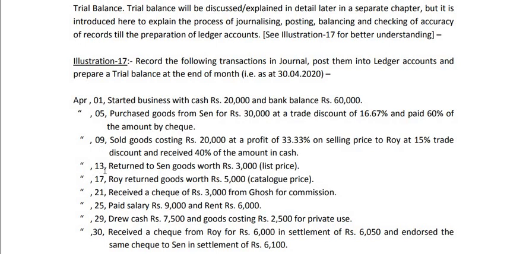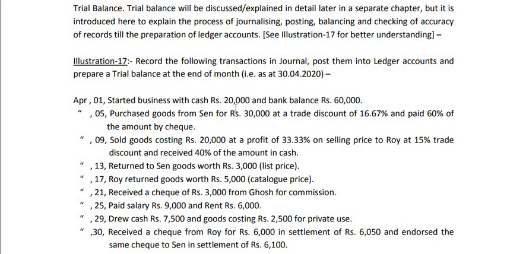Now the entry on 13th. Returned goods to Sen worth rupees 3,000, list price. Now list price means the price at which goods are purchased from Sen. See, we have purchased goods from Sen.